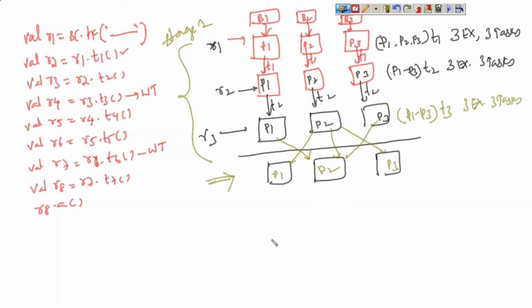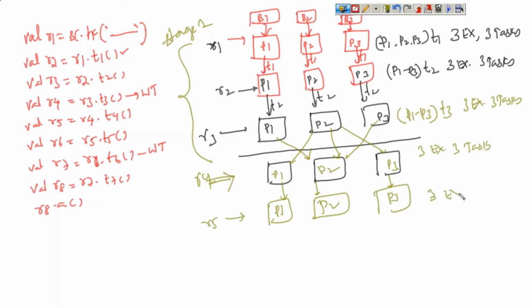How long the new stage will continue depends on when it encounters a new wide transformation. So if there is no wide transformation, the flow continues. If a new wide transformation is encountered, then one more stage will be created. Okay, so here this is referenced by R4, I think. Now R4, next we will take R5, R6, R7. So R5 again has one partition, second partition, and third partition. This is for R5. Okay, and again three executors and three tasks.